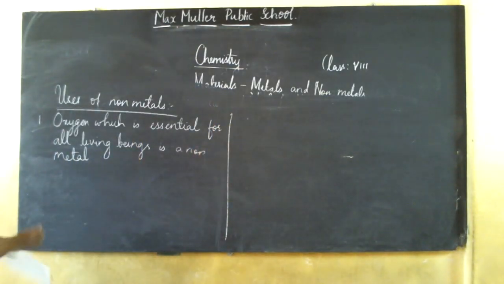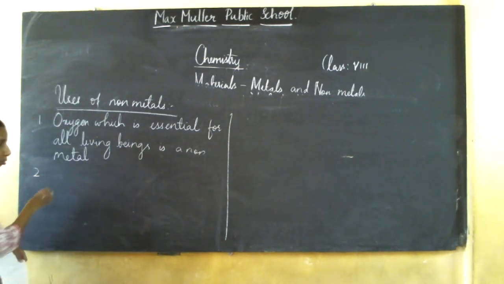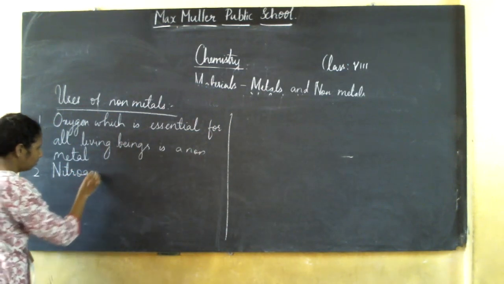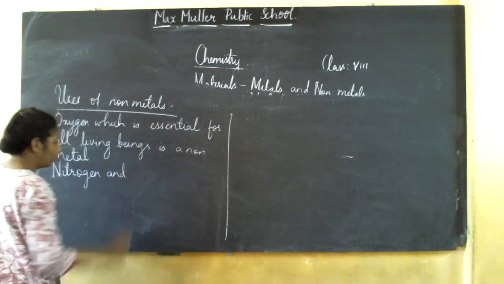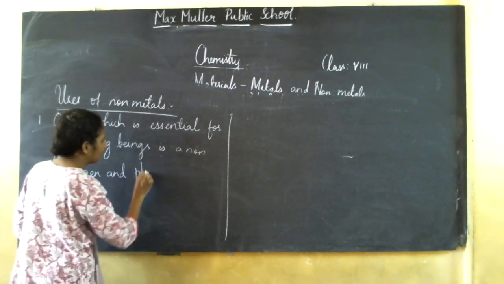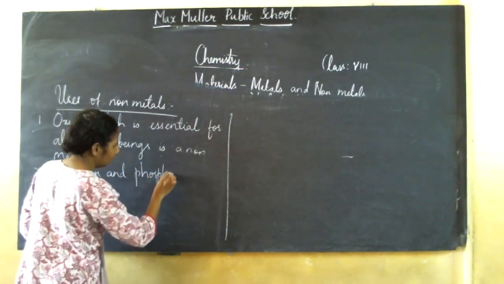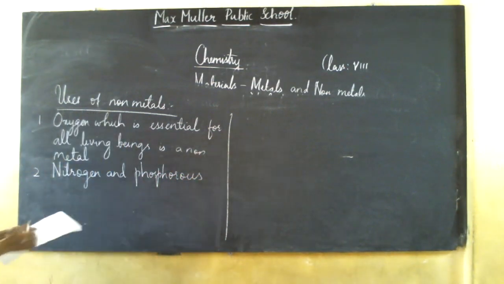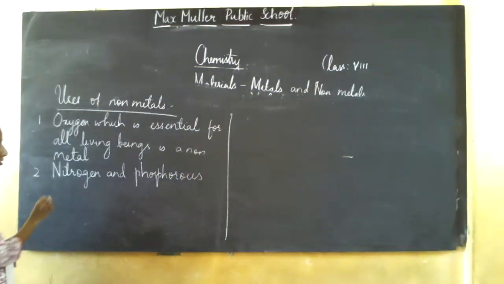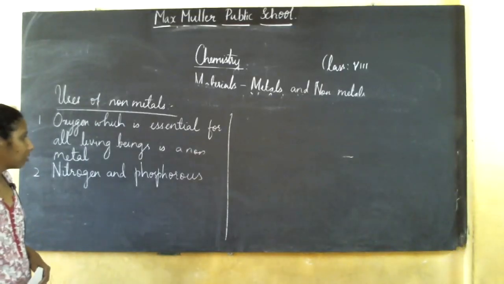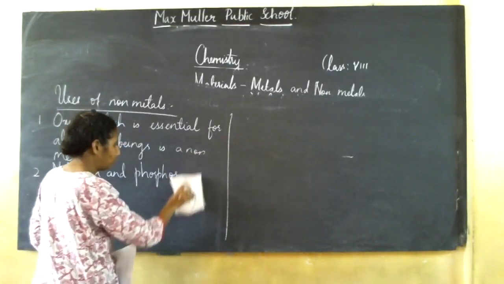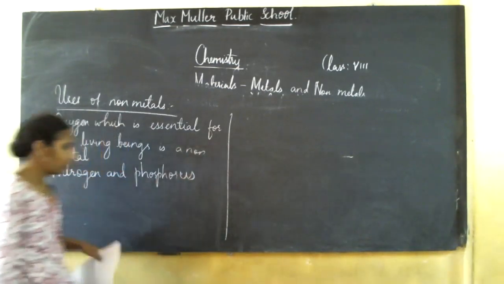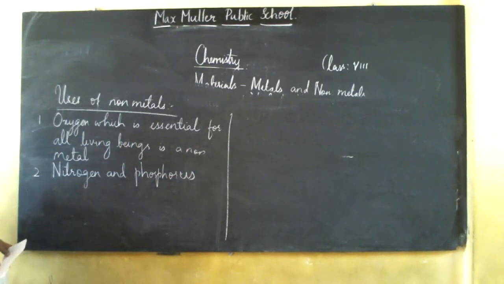Next, people know or not, I don't know, nitrogen and phosphorus. They are used in fertilizers. Sorry, I wrote the spelling wrong. Phosphorus, not ROUS, RUS.